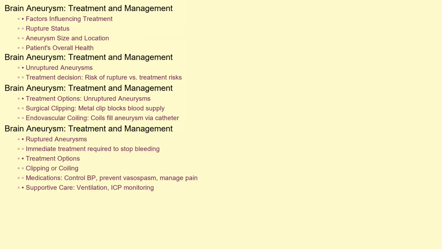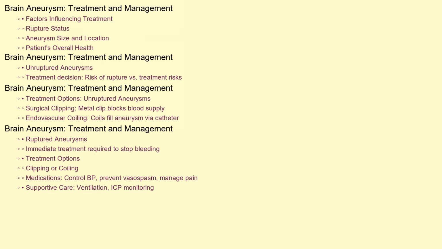Treatment and management of brain aneurysms depend on several factors, including whether the aneurysm has ruptured, its size and location, and the patient's overall health. For unruptured aneurysms, the decision to treat is based on the risk of rupture versus the risks of treatment. If treatment is deemed necessary, options include surgical clipping, where a metal clip is placed at the base of the aneurysm to cut off its blood supply, and endovascular coiling, where a catheter is inserted into a blood vessel and guided to the aneurysm, where coils are deployed to fill the aneurysm and prevent blood from entering.